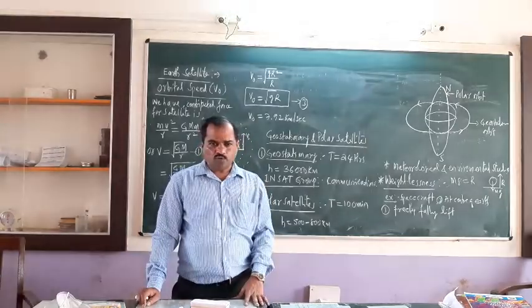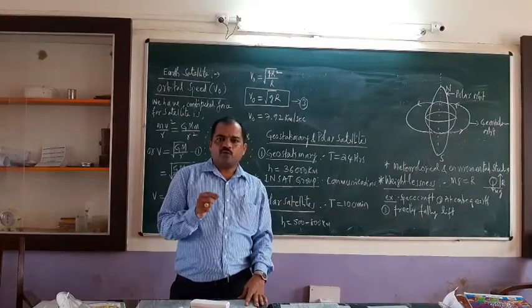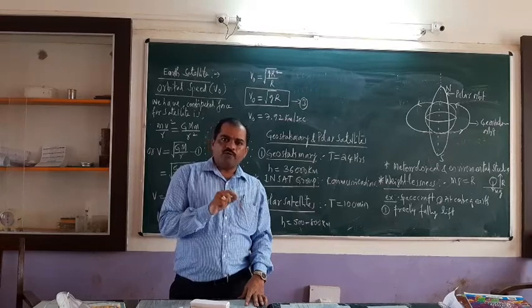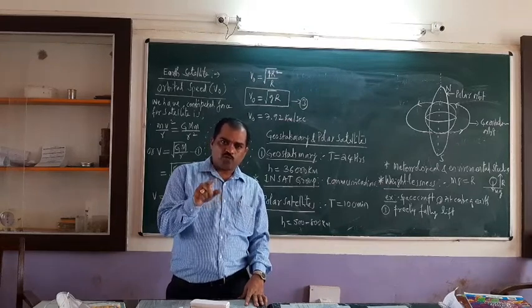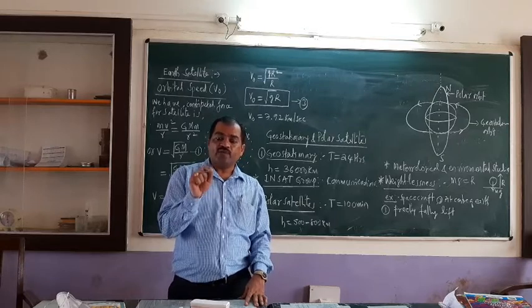All of you know that Earth rotates about itself with a time period of 24 hours. So any body which is an Earth satellite has to have a time period of 24 hours.